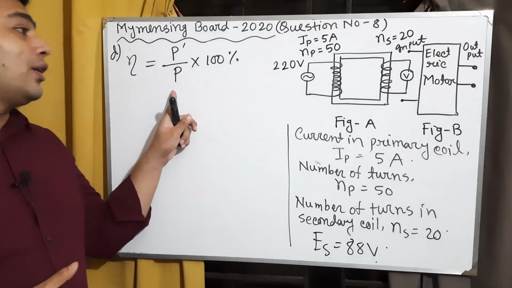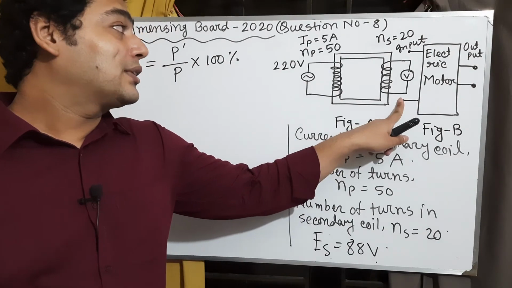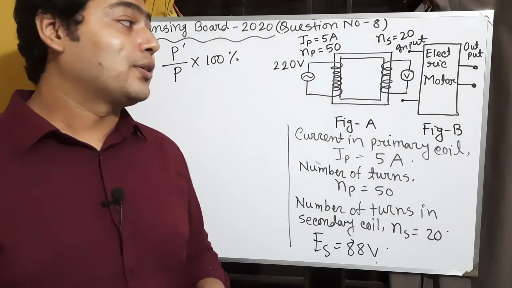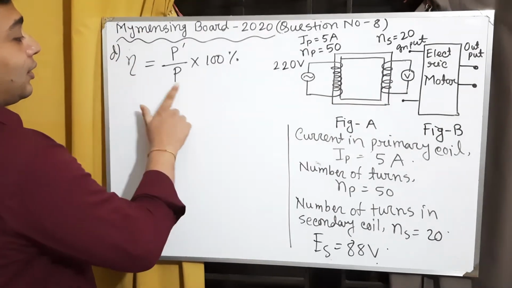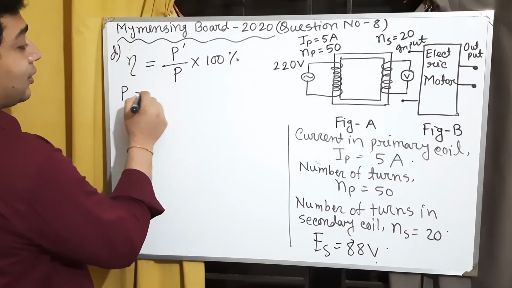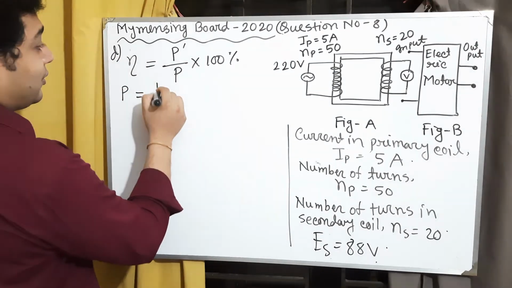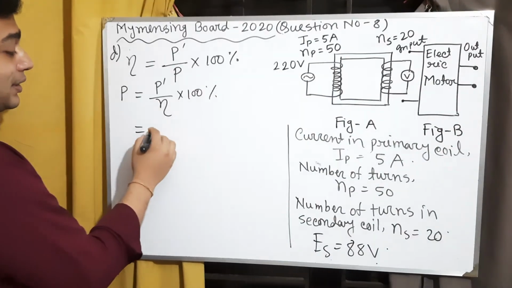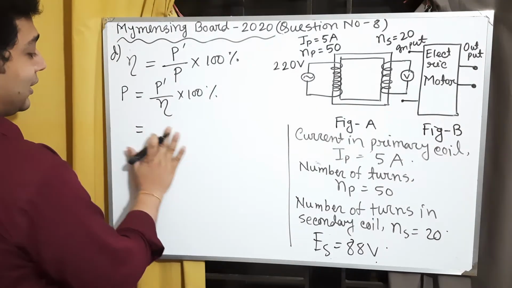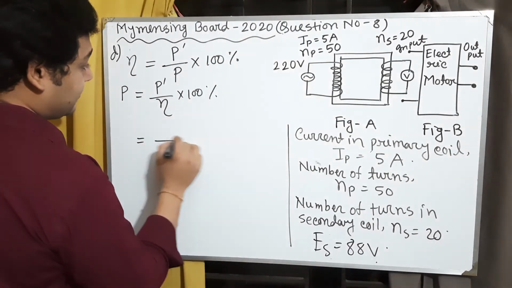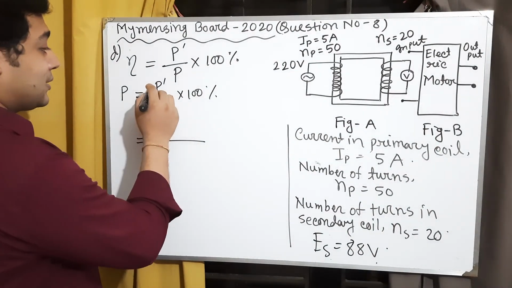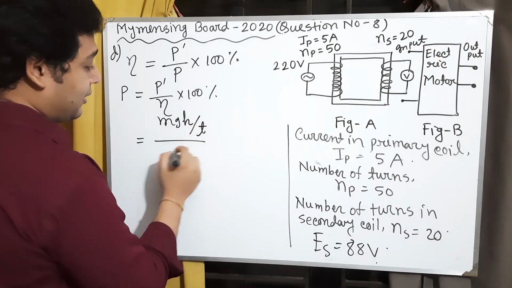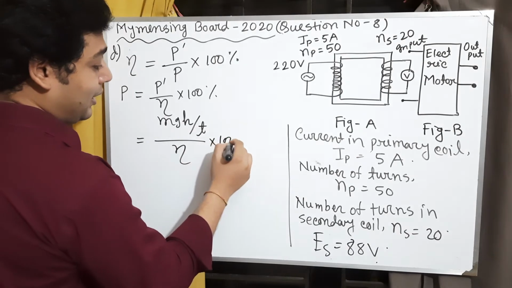The output voltage of the transformer will be the input voltage of this electric motor. So P equals P prime by eta into 100%. Here P prime is mgh by t.